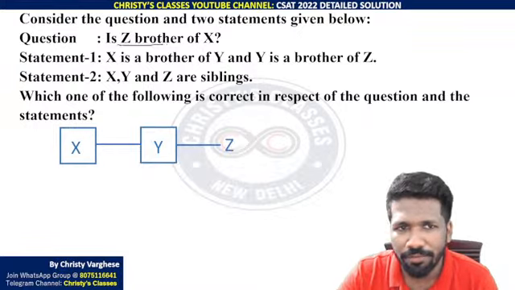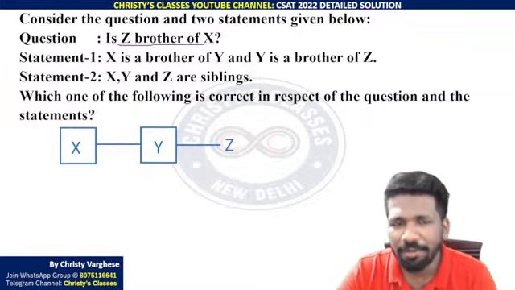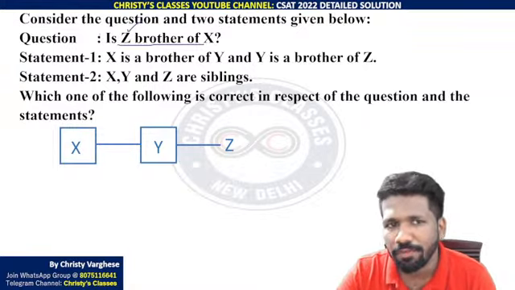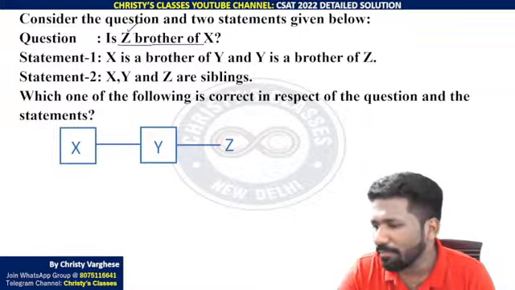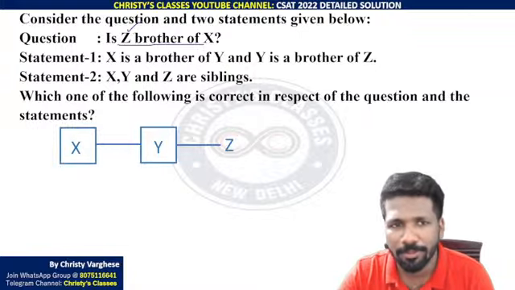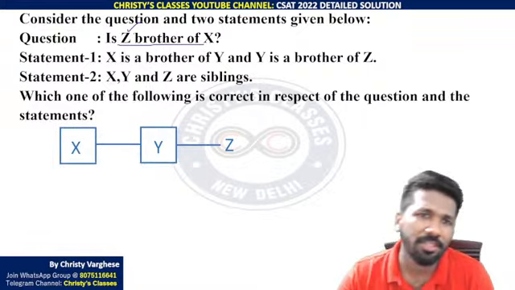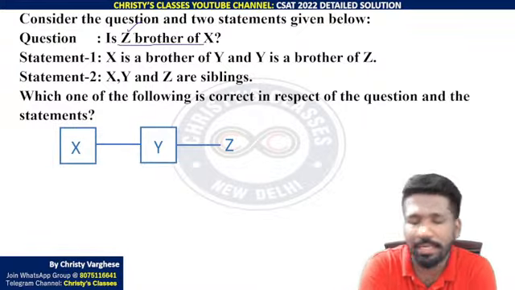Is Z brother of X? Z brother of X means Z should be a male person. X can be male or female, but Z should be a male person. Z can be brother of a female person also, or a male person, but Z should be male, then only you can call him brother.